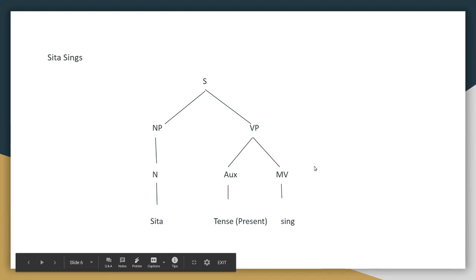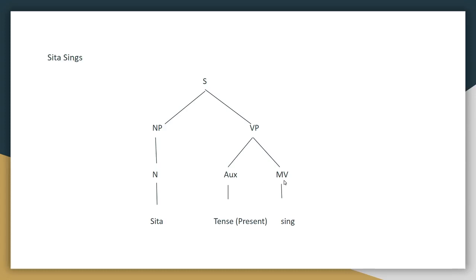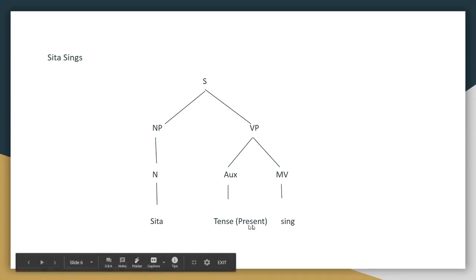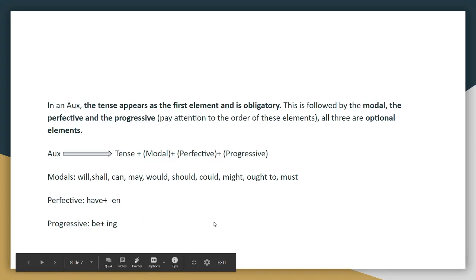So VP consists of two compulsory elements. They are auxiliary and main verb. So auxiliary is the tense, and here it is present tense. Again, this present tense is carried by the main verb, which is sing. Okay. So coming to the next point.